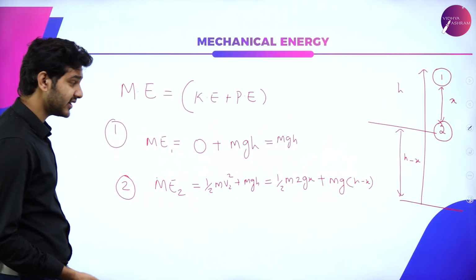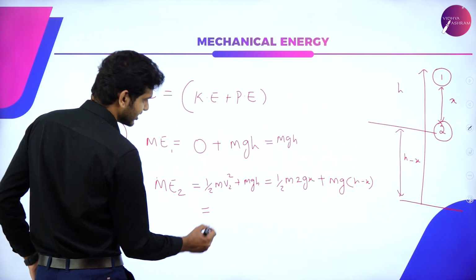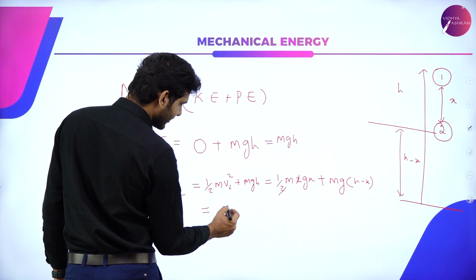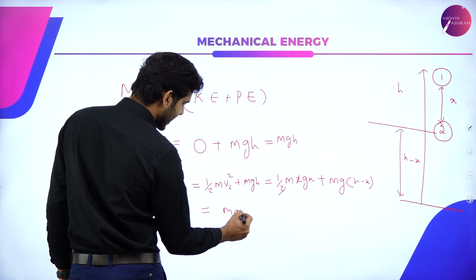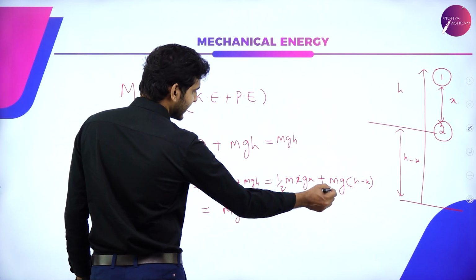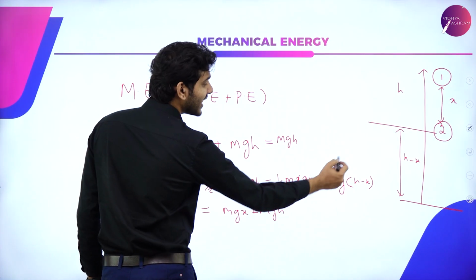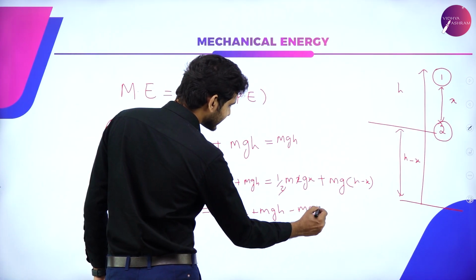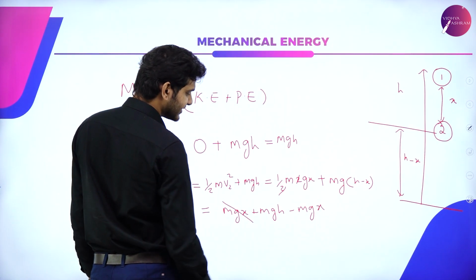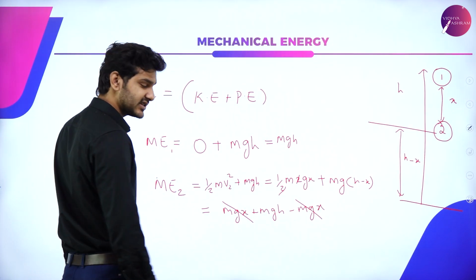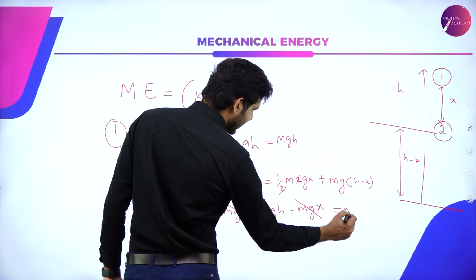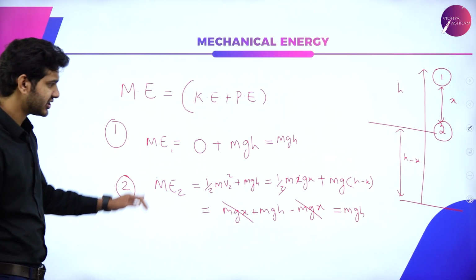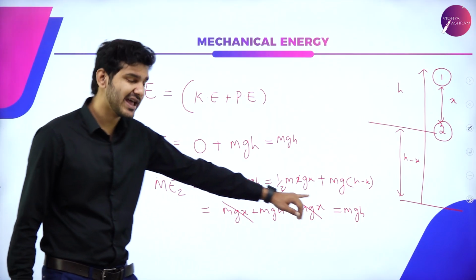Now, if we simplify this equation, the half and 2 will cancel out, and it will be mgx plus mgh minus mgx. So minus mgx and plus mgx will cancel each other out, and we will get mgh. So at position 1 and position 2, we got mgh.